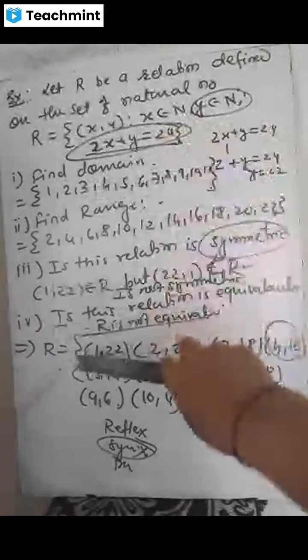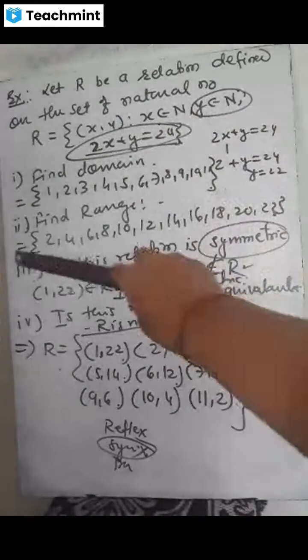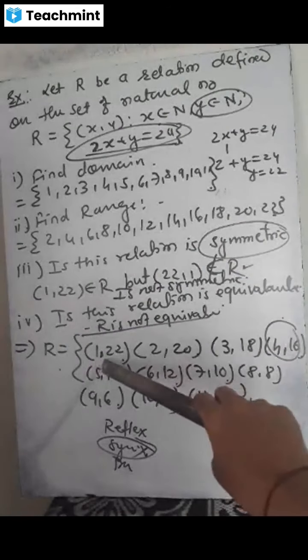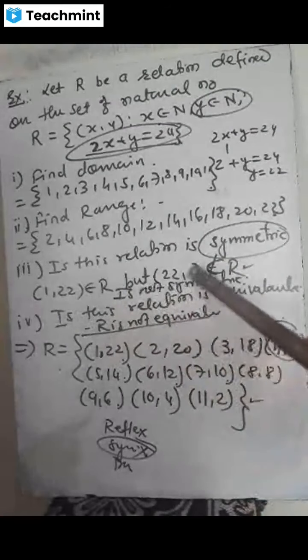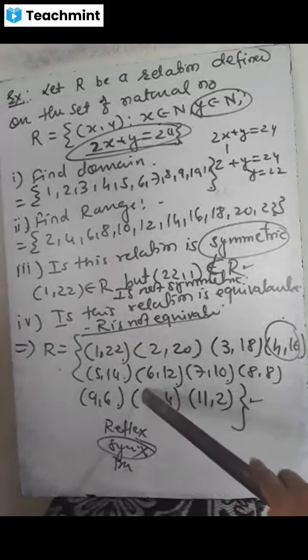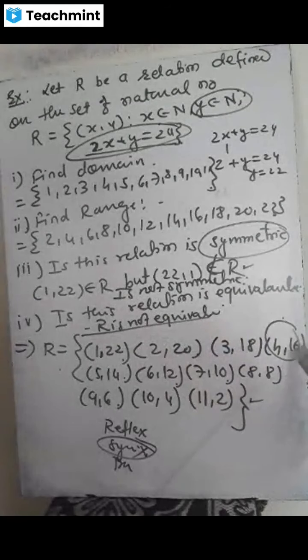Find the domain. So all the x coordinates are the domain. Find the range. All the y coordinates I put as the range. Then, is the relation symmetric? You know that for a symmetric relation, suppose we take the first ordered pair 1, 22, it belongs to R. Then 22, 1 also must belong to R. So it is not belonging. If I take 10 and 4, so 10, 4 belongs to R, but 4, 10? It is 4, 16, not 10. So this is also not the situation. So it is not symmetric.